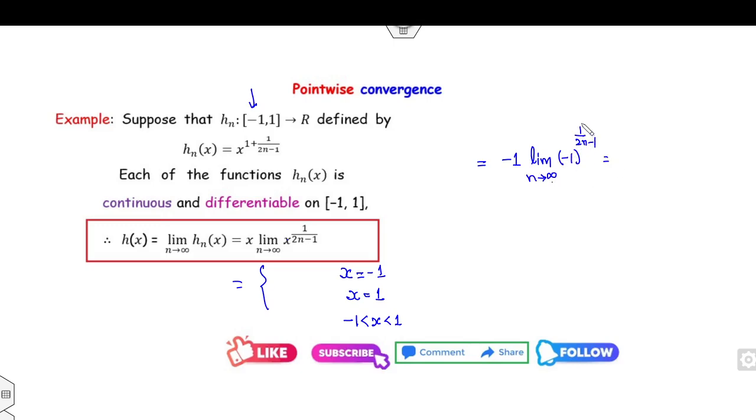When n approaches infinity, this part will be 0. So the answer is minus 1. When x is equal to plus 1, the answer will be plus 1, since 1 raised to any power is plus 1. When x lies between minus 1 and plus 1, this part is again 0, so the value lies between minus 1 and plus 1. So what is the answer? If you draw the graph, basically this is mod of x. So you can see the graph is mod x.